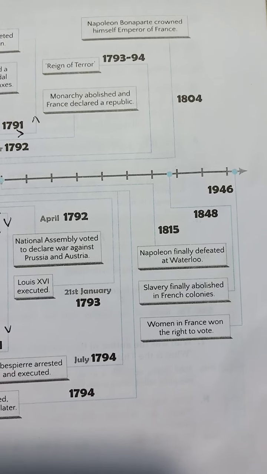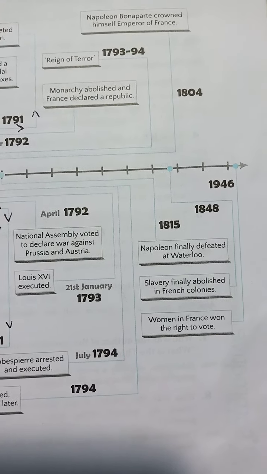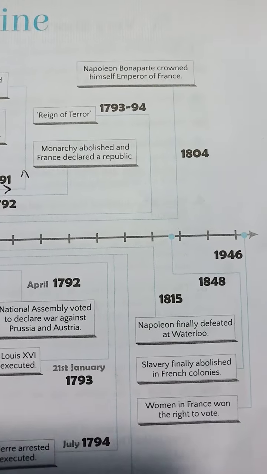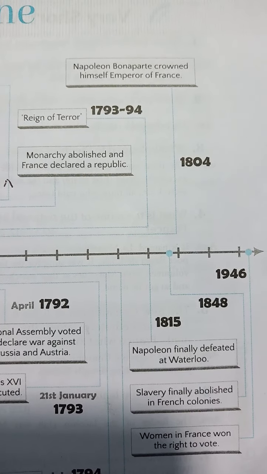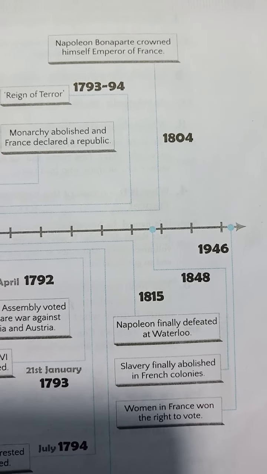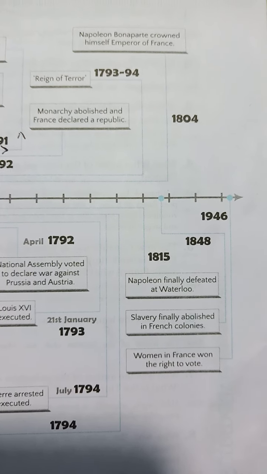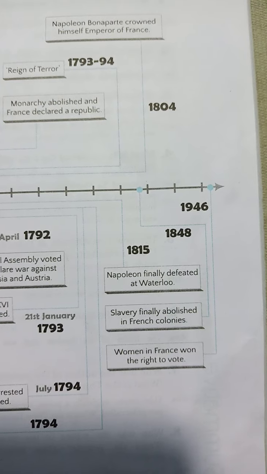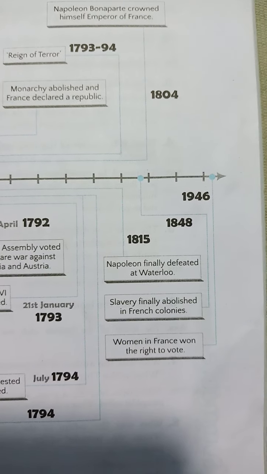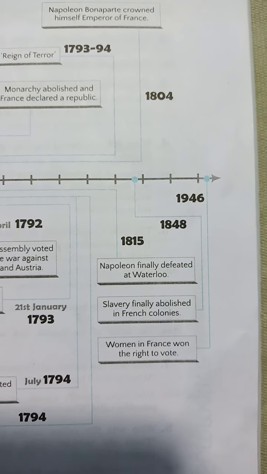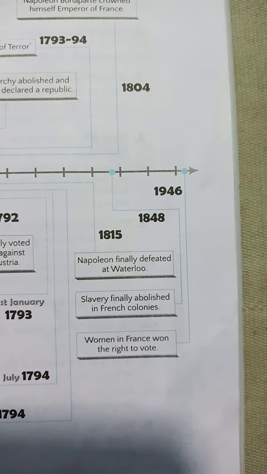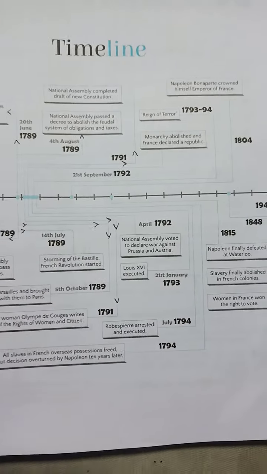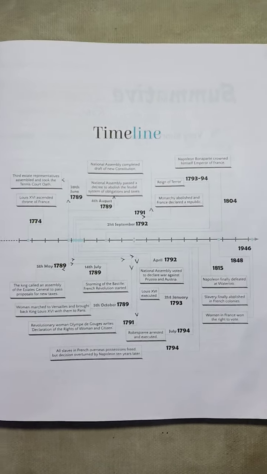Then you can see 1804, Napoleon Bonaparte crowned himself Emperor of France. In 1815, Napoleon was finally defeated at Waterloo. In 1848, slavery was finally abolished in French colonies. In 1946, women in France won the right to vote. So this is the complete timeline of the French Revolution.